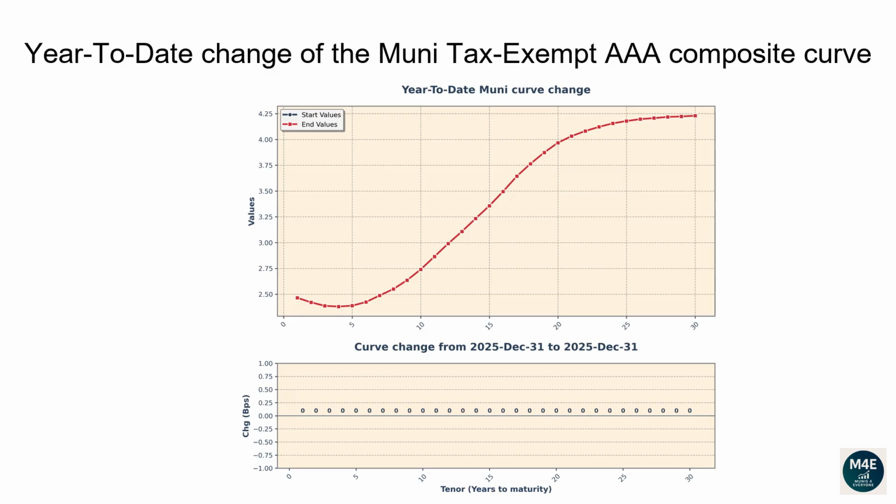The 1-year tenor changed -1 basis points. The 2-year tenor changed -1 basis points. The 5-year tenor changed -1 basis points. The 10-year tenor changed 0 basis points. The 20-year tenor changed 0 basis points. The 30-year tenor changed 0 basis points.